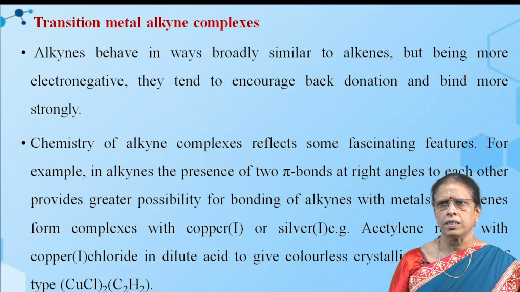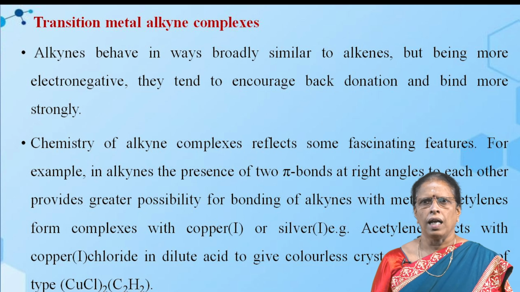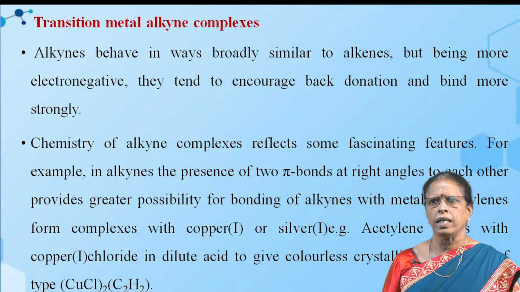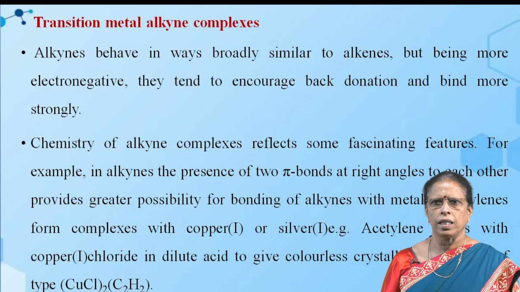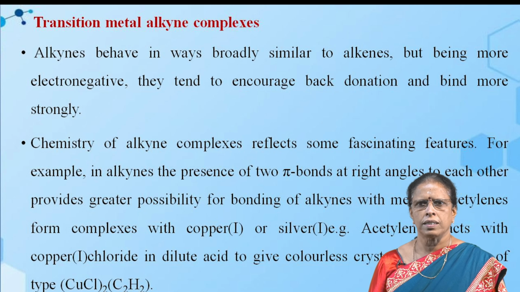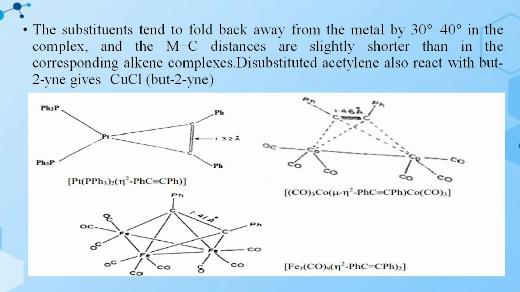Acetylenes form complexes with copper(I) or silver(I) metals. For example, acetylene reacts with copper(I) chloride in dilute acid to give colorless crystalline complexes of the type CuCl(C2H2). The substituents tend to fold back away from the metal by 30 to 40 degrees in the complex, and the metal-carbon distances are slightly shorter than in the corresponding alkene complexes. The disubstituted acetylenes also react with copper chloride. 2-Butyne gives CuCl(butyne).